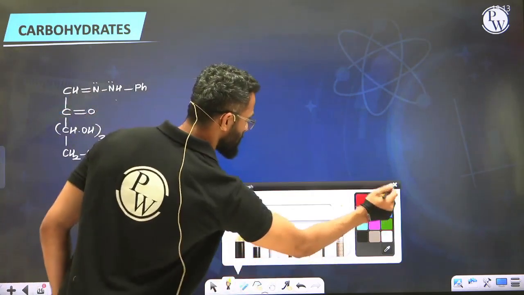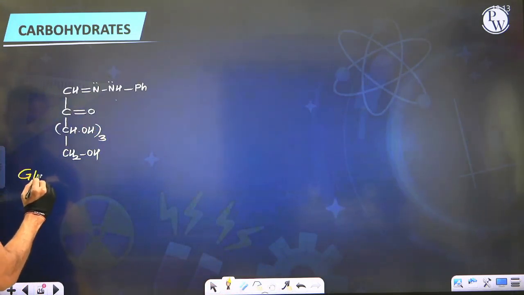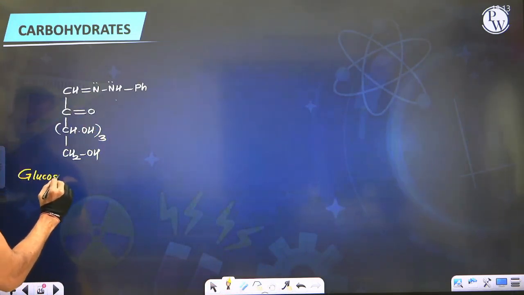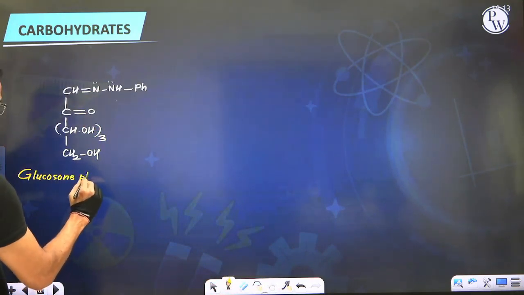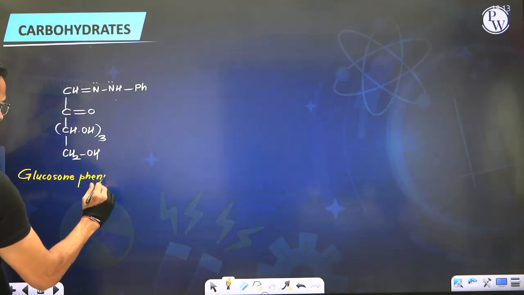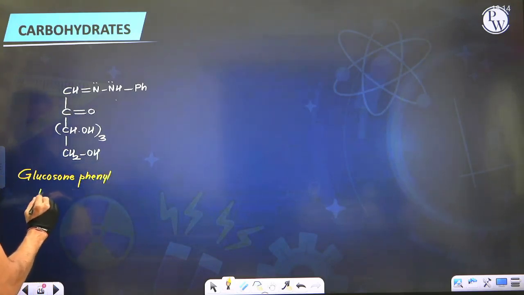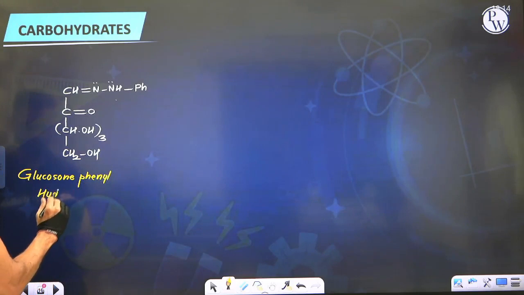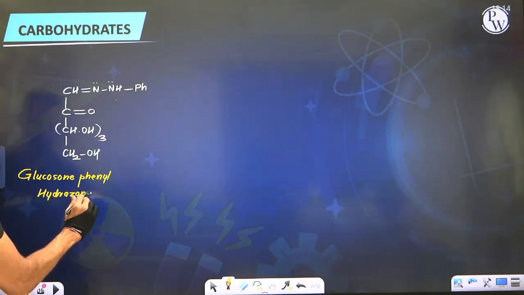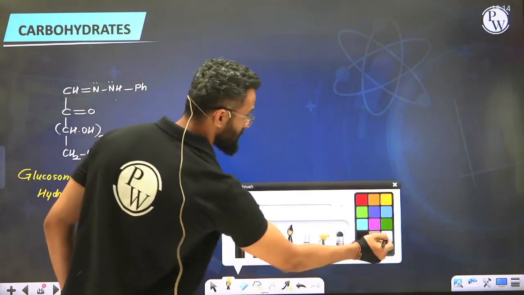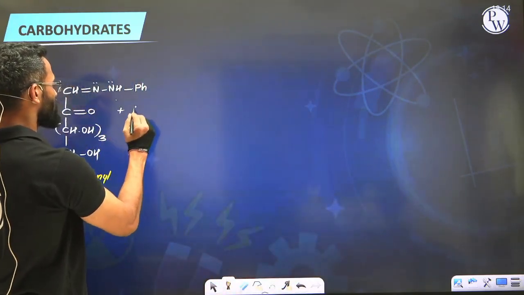I'll write it down again: glucosone phenylhydrazone. This was then further reacted with the third equivalent of phenylhydrazine.